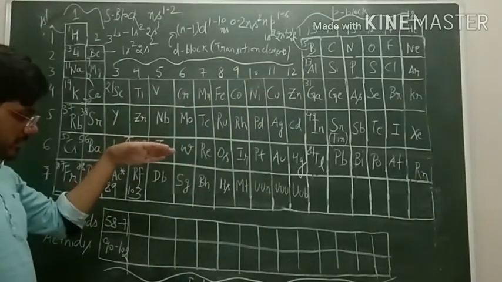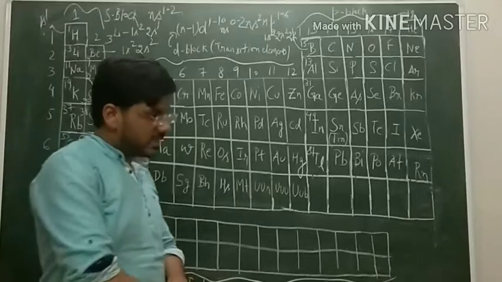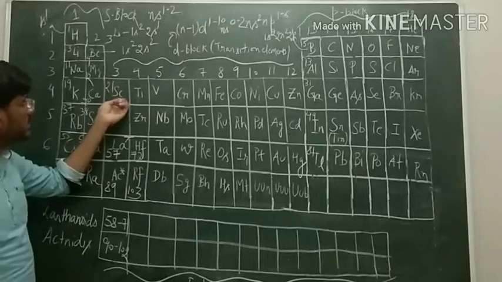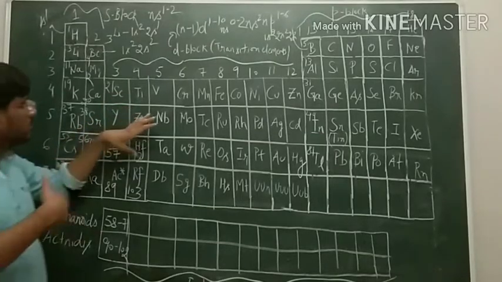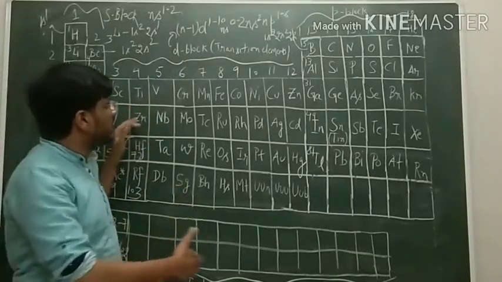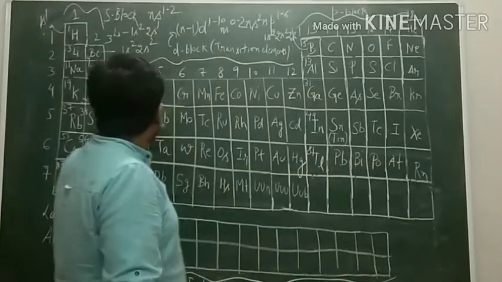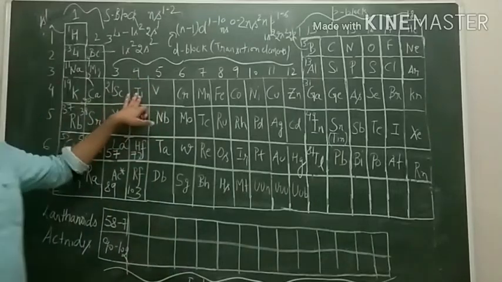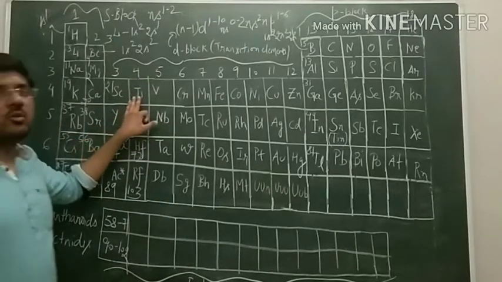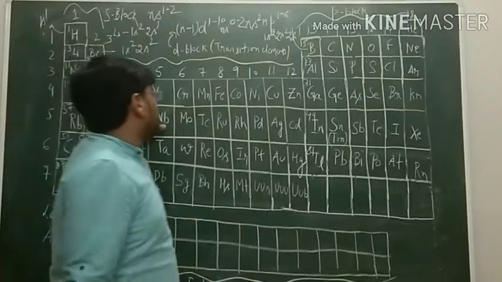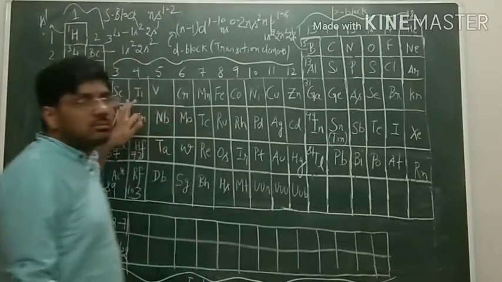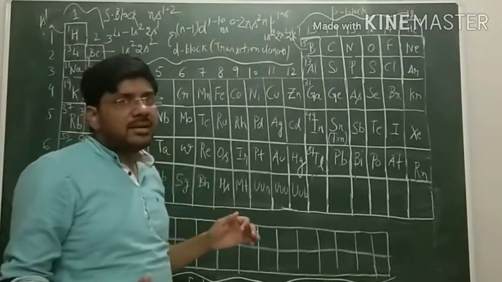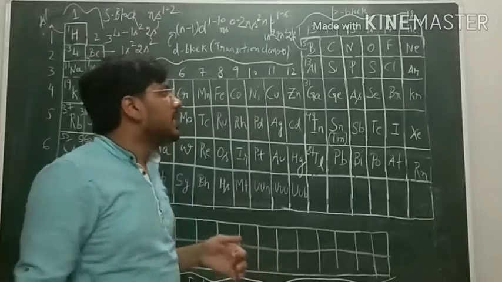Now we will discuss some of their general properties. These elements mostly have variable oxidation states, and like scandium, it will show oxidation states of +2, +3. Titanium can show oxidation states of +3, +4. So these can show variable oxidation states, and most of the compounds formed by these elements are colored and paramagnetic in nature, meaning having unpaired electrons.